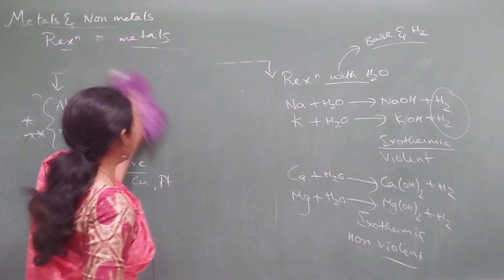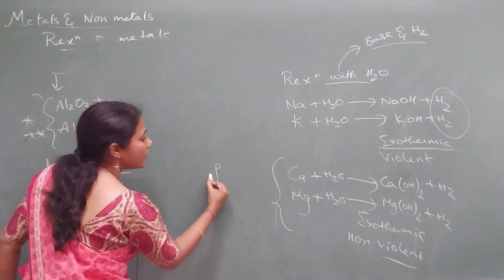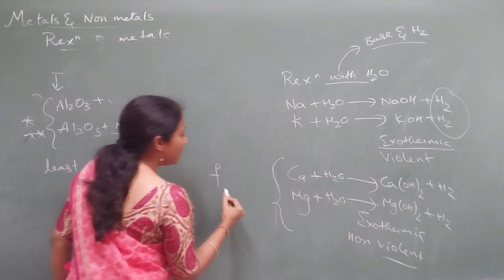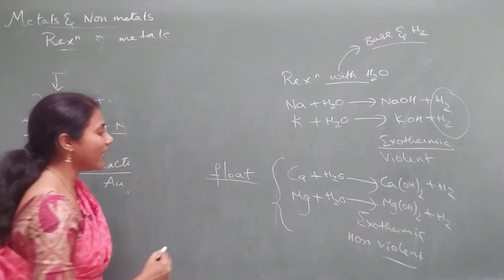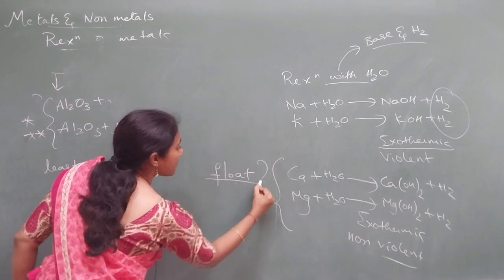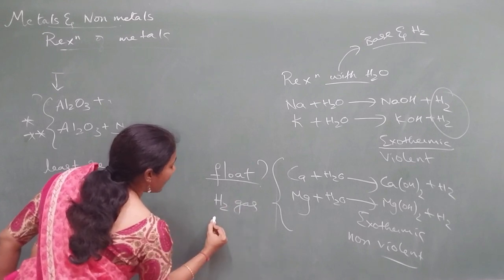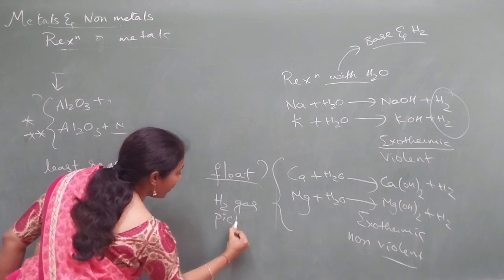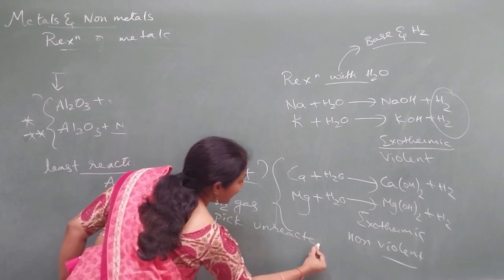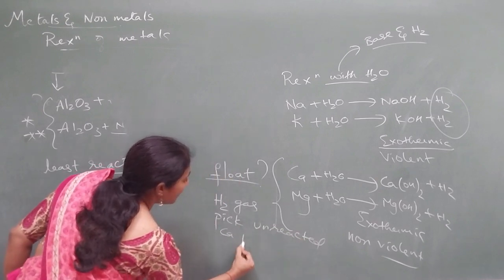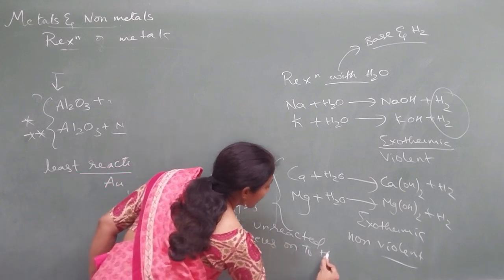One more point you have to remember is that the moment you put calcium and magnesium in water, they will float on water. Why? Because the hydrogen gas picks up unreacted calcium pieces onto the surface.